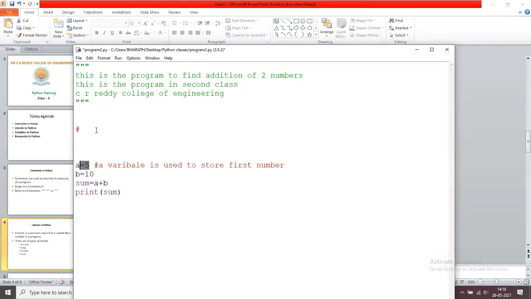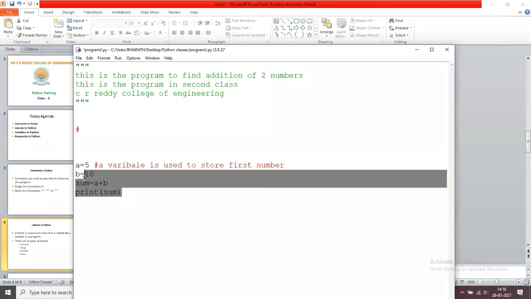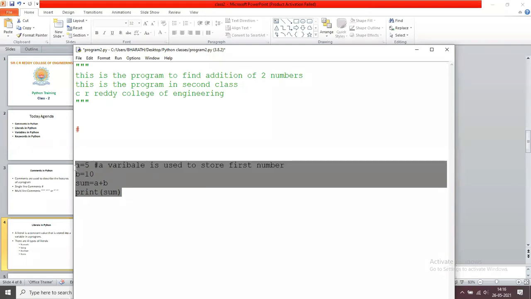Sum equals a plus b. Sum is a variable, equals is the operator, a is the variable, plus is the operator, and b is the variable. Print is a function. At the end of this course, you can identify all these things. At this moment, you are in the starting stage.